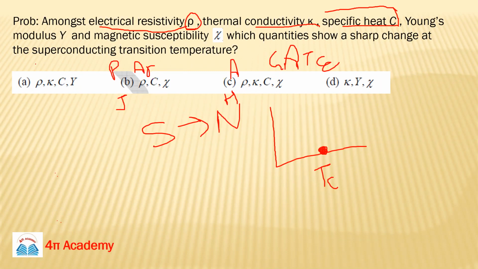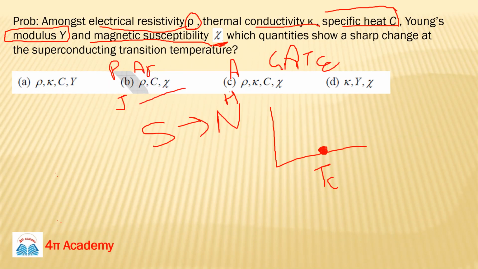Rho and C are affected, Young's modulus it doesn't. It has no meaning here, okay? Magnetic susceptibility is affected. A superconducting material at TC, you have seen that they behave as a perfect diamagnetic material. So it's also going to affect. Okay, so this option is the correct option.